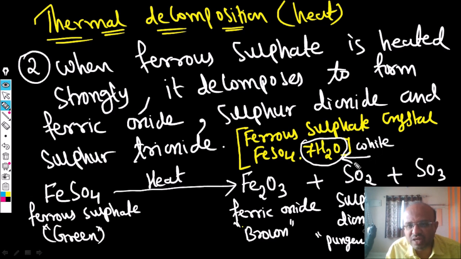Again, if you go for further heating, this white color will change into what? Brown color. So the ferrous sulfate crystal will first change to white color, and then white to brown color. That is why we write brown color here, because of the formation of what? Ferric oxide. The white color is obtained only if those water molecules evaporate. Green color will change to white, and on further heating of ferrous sulfate, the color will change to brown because of the formation of ferric oxide.